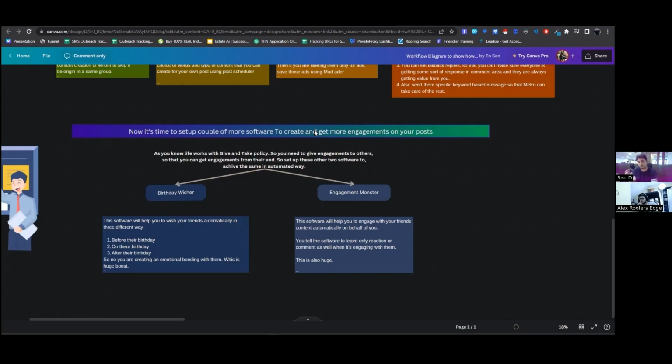Now automatically on your birthday it will wish them. Then after 2 days, as I have set, or you can also set 1 day or many other days, it is actually following up with them, saying, hey, have you even enjoyed your birthday this year?